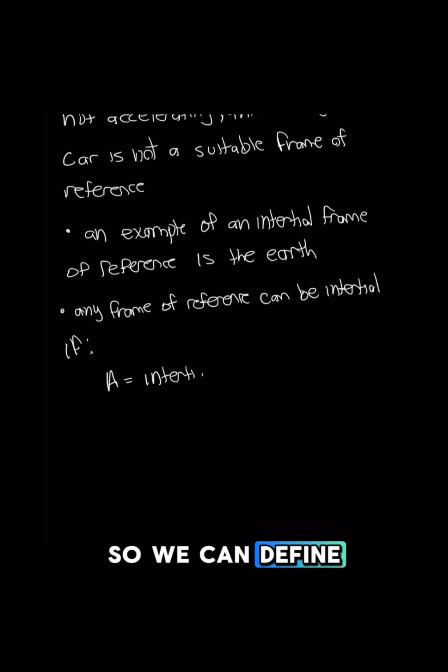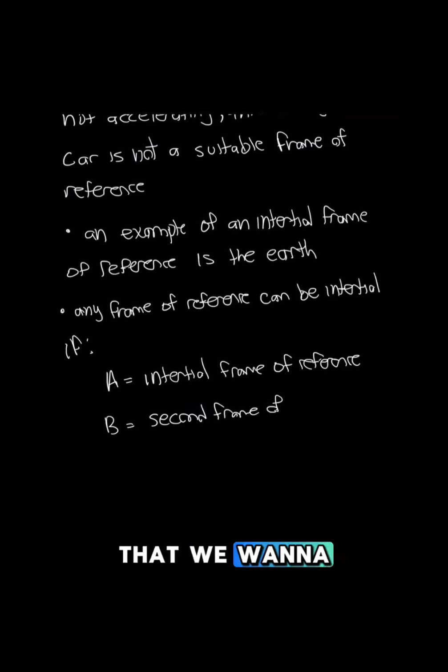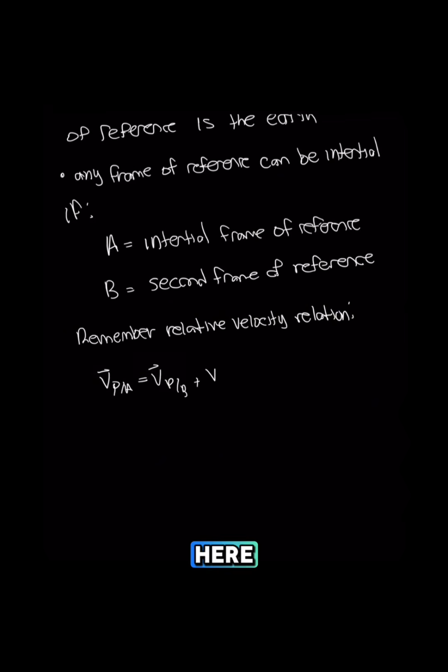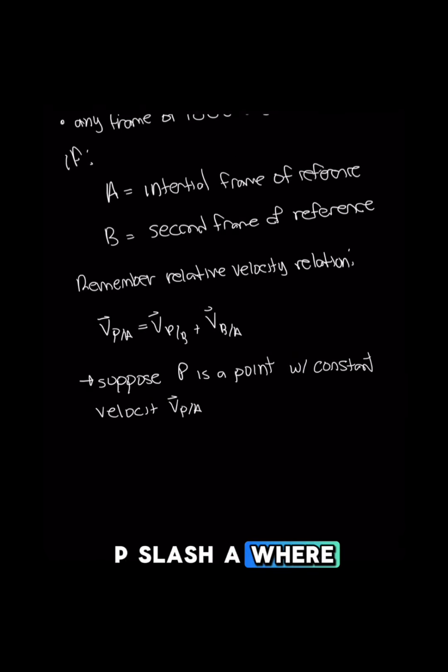So we can define A as the inertial frame of reference, and B as our second frame of reference that we want to make inertial. So if we remember our relative velocity relation here, we just pick the point P as a point with constant velocity equal to V_P/A, where V_P/A is the velocity of P with respect to A. And remember, A is our inertial frame of reference. We could say it's like the Earth, for example. And if we relate this back to our example, the point P would be the guy in the car and A would still be the Earth.